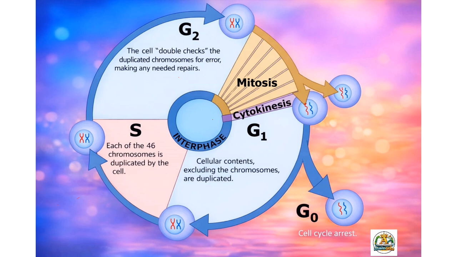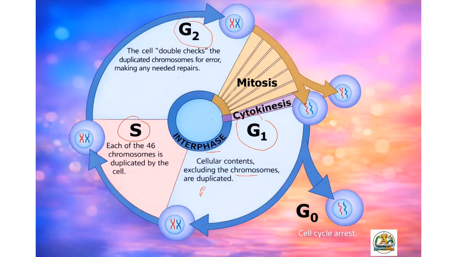So, in the cell cycle, we have two phases here: the interphase and the M phase. The interphase is further categorized into the G1 phase, the S phase, and the G2 phase. In the G1 phase, all the cellular contents except the chromosome will undergo duplication.